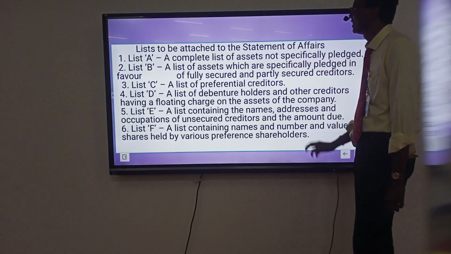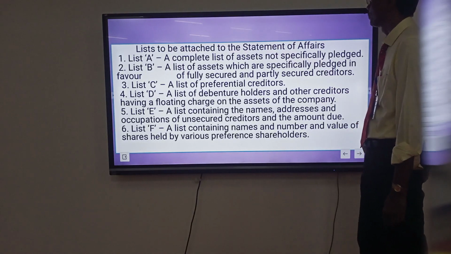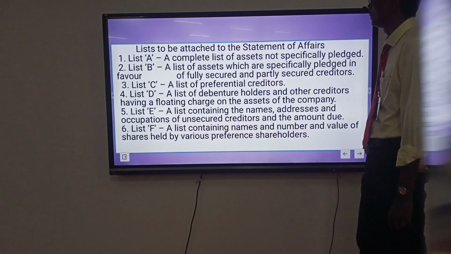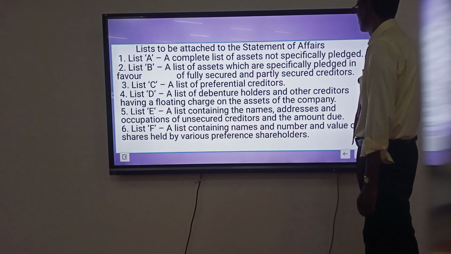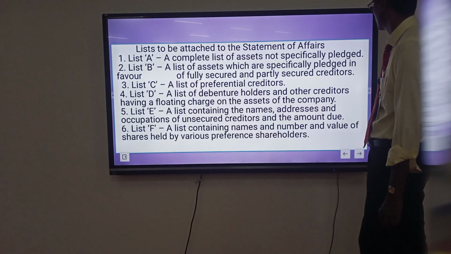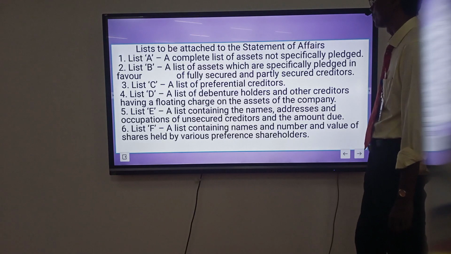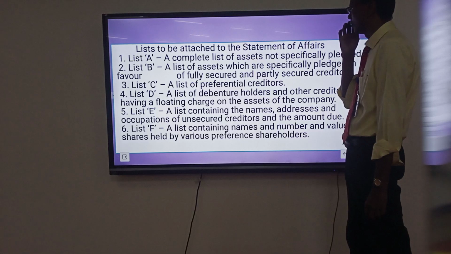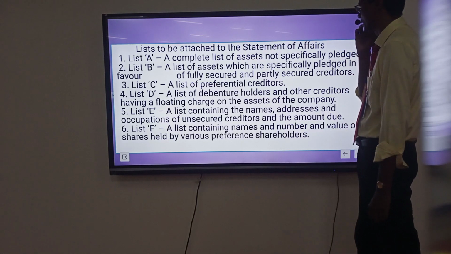Lists to be attached to the statement of affairs. List A, a complete list of assets not specifically pledged. List B, a list of assets which are specifically pledged in favor of fully secured and partly secured creditors. List C, a list of preferential creditors. List D, a list of debenture holders and other creditors.